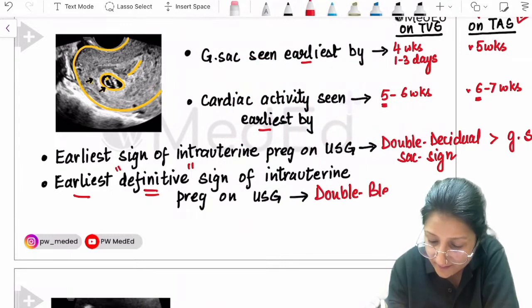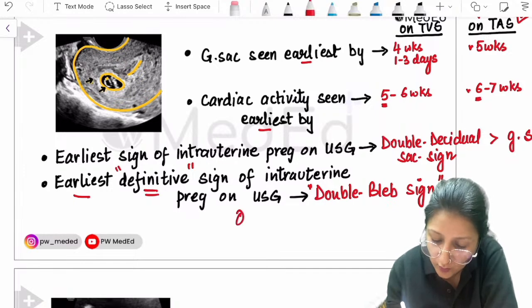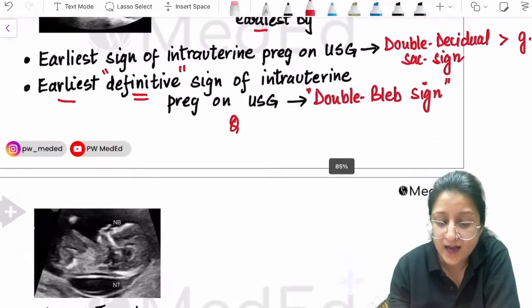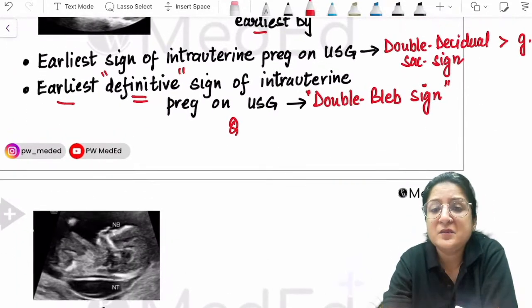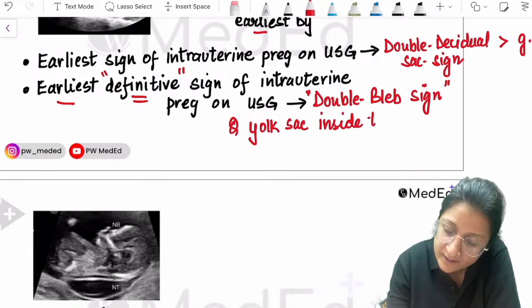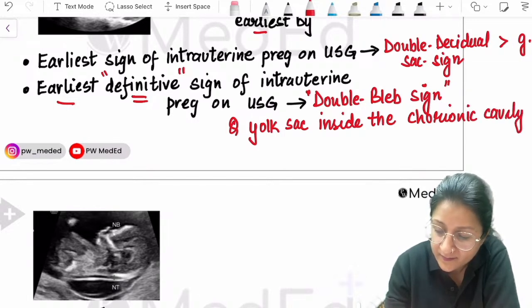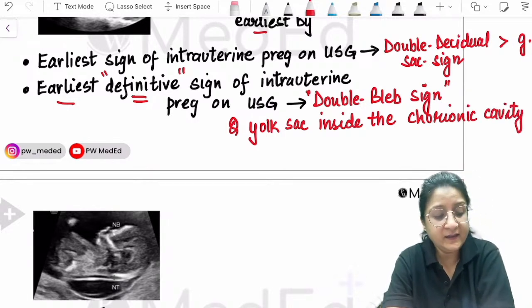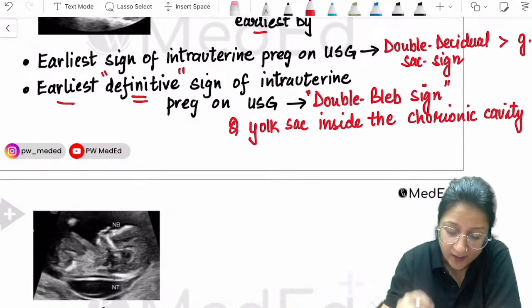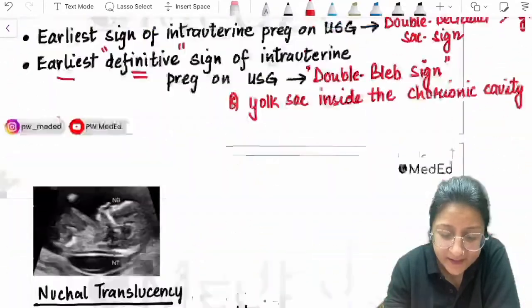Double bleb sign. Okay, and this was an MCQ also in your FMG examination. They had asked, what does this sign mean? This sign means there is a yolk sac inside the chorionic cavity. Inside the chorionic cavity. Okay, so keep that in mind. All right, now the other indication in the question was aneuploidy screening.